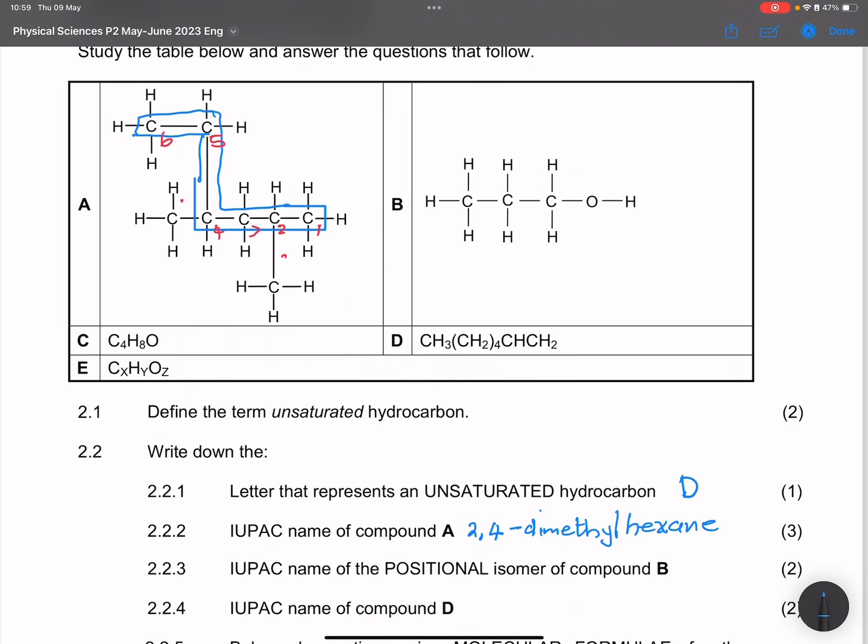So its positional isomer would simply be 2-propanol, or you can say propan-2-ol. So whichever way that you want to write that.